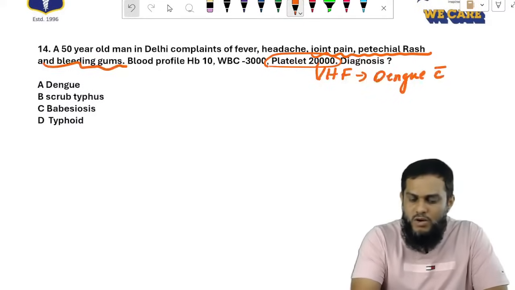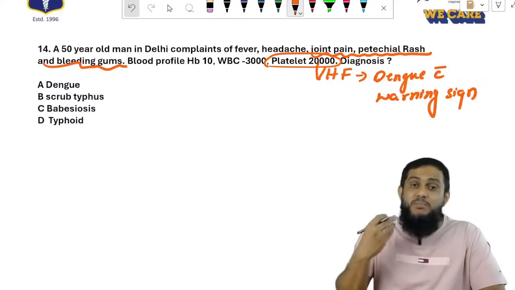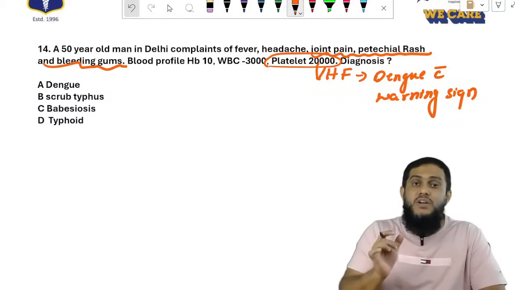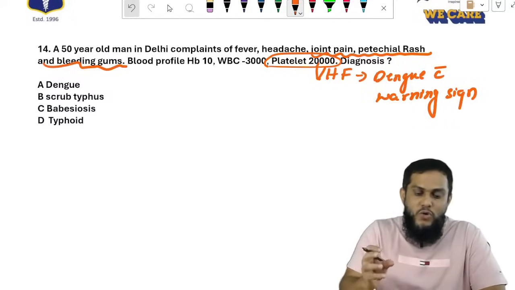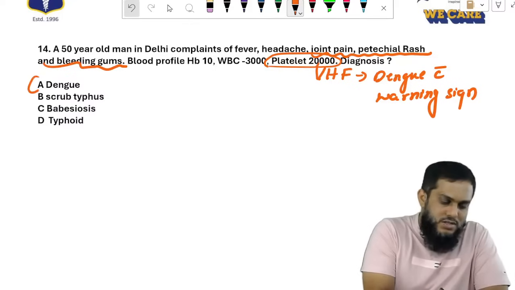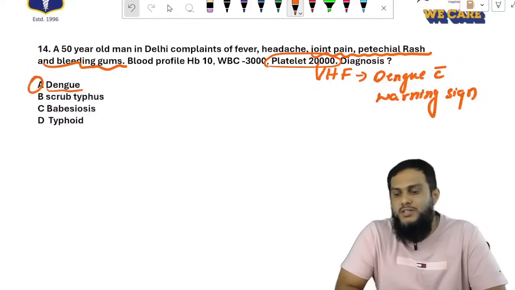Dengue fever with warning sign. So the answer is dengue. Simple, man. Platelet is decreased.